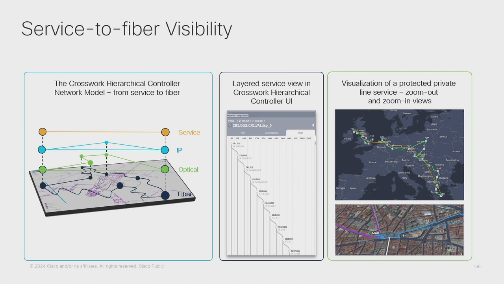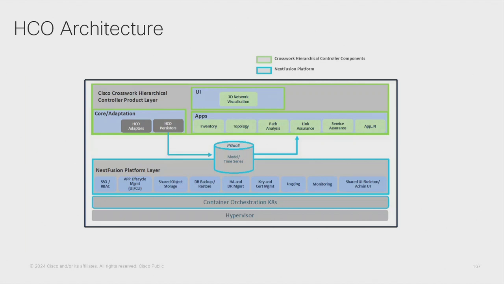Well, once we have reviewed how this model is built, we can review very quickly the architecture of the platform. On the bottom side of our diagram, we can see the platform layer that is provided by the infrastructure platform called NextFusion, common to some other products in our portfolio. NextFusion provides infrastructure services to HCO.